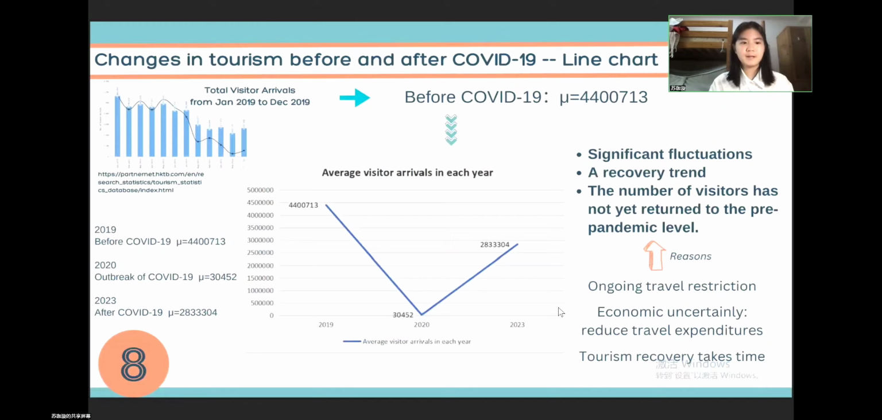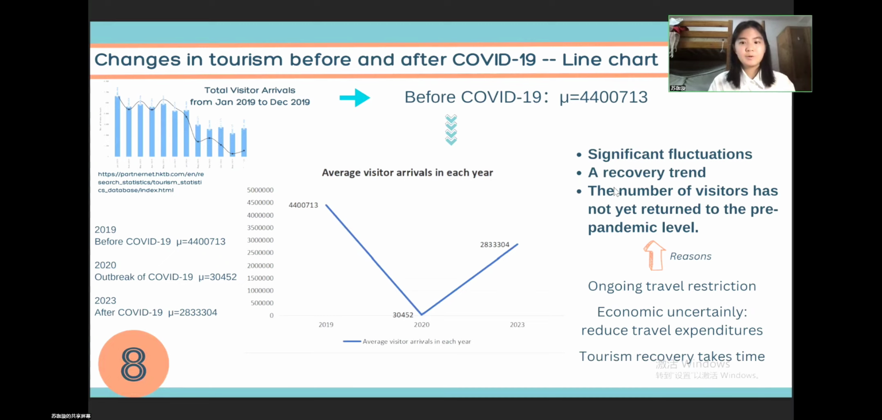So now let's come to our next part, changes in tourism before and after COVID-19. I found some data and calculated that before COVID-19, in 2019, the average total visitor arrivals in this year is about this amount. So by comparing these three data, before COVID-19, the outbreak of COVID-19, and the recovery after COVID-19, we draw a line chart of the changes in the average visitor arrivals in these 3 years, just like this shape.